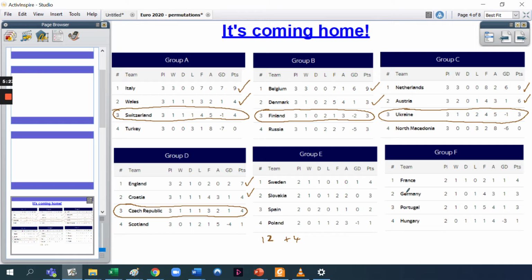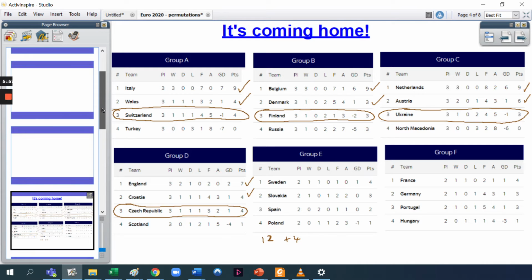And is this really a fair way for the tournament to run? That the teams that just happen to be in Group E and F are going to have some form of extra knowledge compared to the teams in Group A and B before they play their games? Is that fair? And also, let's suppose you are one of the managers of these teams. How do you prepare your team? You might want to think, right, what are the different options I've got? So that's what I want you to have a think about today. Is it fair? And can you figure out what the different teams should be aiming for?